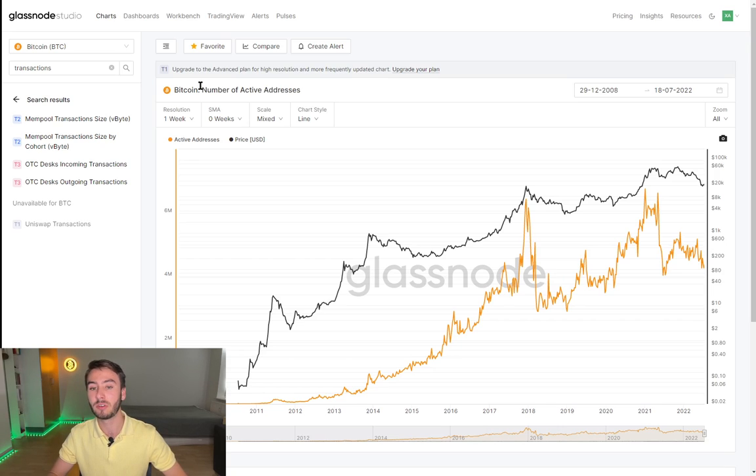Now, the next on-chain metric I want to look at is the number of active addresses of Bitcoin, as we can see here from the very beginning of Bitcoin, which has been going upwards. We have, of course, these two peaks here at the all-time high from 2017 and the all-time high from last year, 2021, just because a lot of people wanted to sell their Bitcoin at a very high price. And looking at the numbers, just last week we had around 4.4 million active addresses, which I would say is also a good indicator of the health of the Bitcoin network.